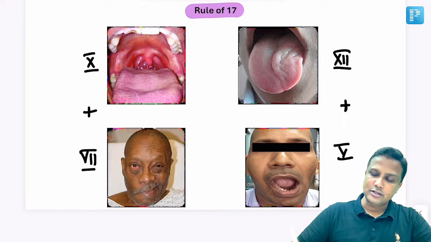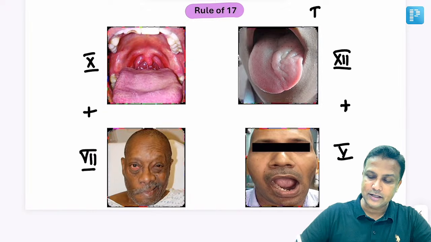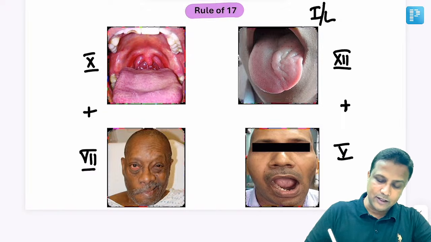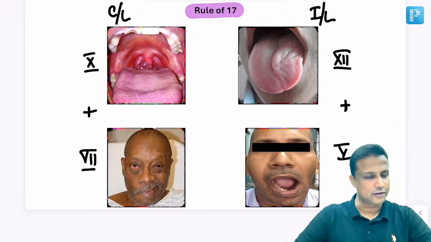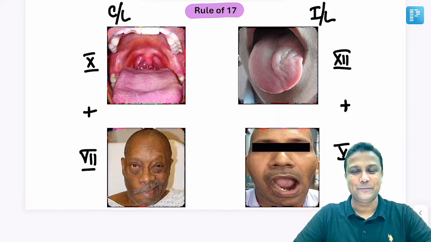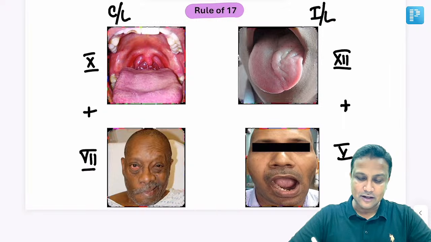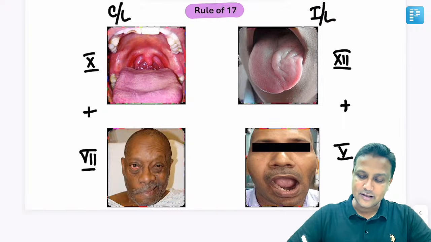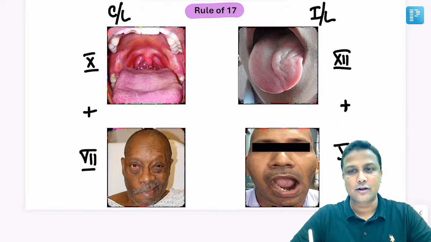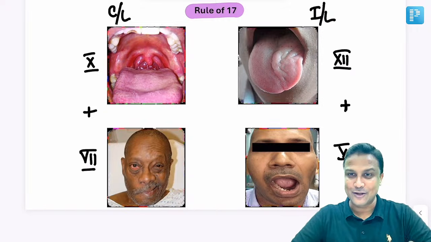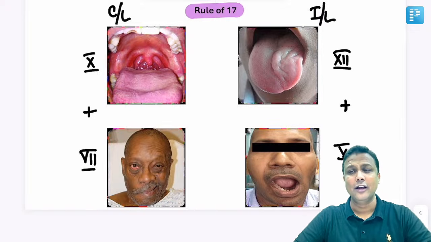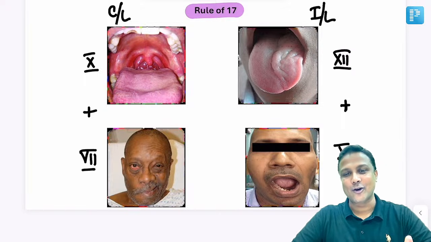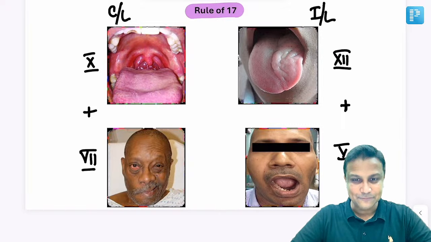When it is 12 plus 5, 17, there will be ipsilateral deviation, and when it is 10th and 7th, that will be contralateral deviation. That's all. That is the rule of 17. That means if you see the uvula deviated towards the left, it is actually the right vagus nerve which is involved. If you see the tongue deviating towards the left, it means the left 12th nerve itself is involved. I hope you understood the rule of 17 here. By this rule, my students will never get confused regarding ipsilateral or contralateral deviation. Is it okay?